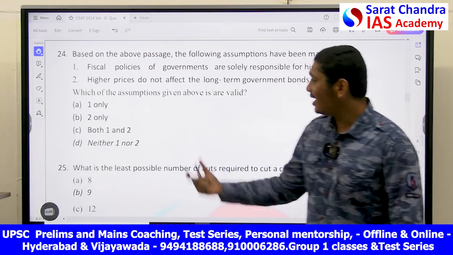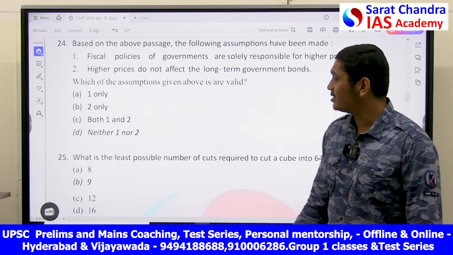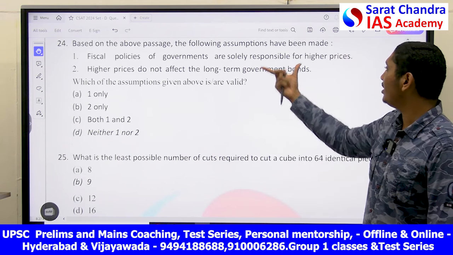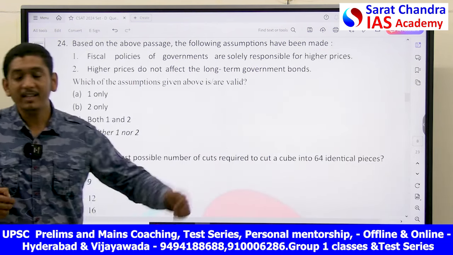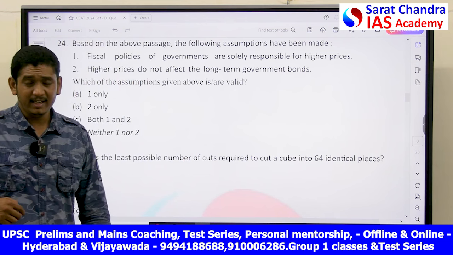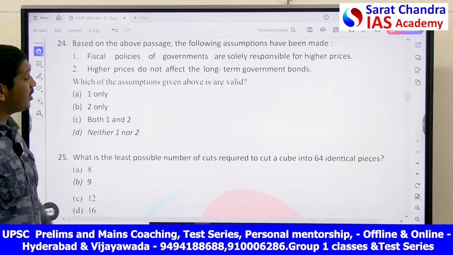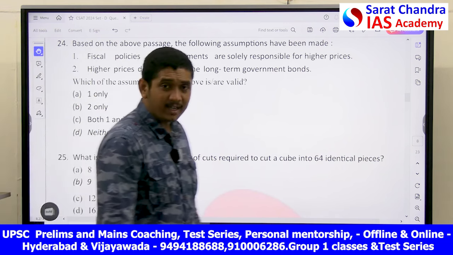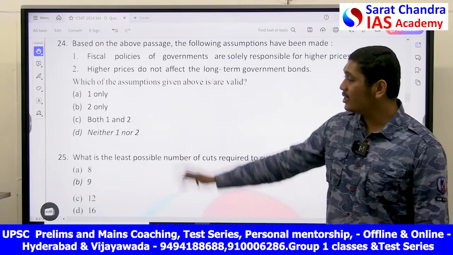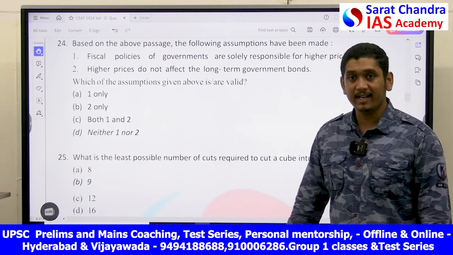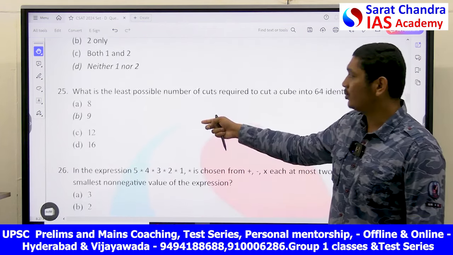Assumption is, again I am telling you, what the author has taken, the stand of the author for which he is writing this passage. Fiscal policies of government are solely responsible for higher prices. No, higher prices are based on a lot of things. But nowhere in the passage he said about that. He said we have to manage it. He was talking about a relationship, not about that. Higher prices do not affect the long-term government bonds. They do affect. Even this is not right. These are not the assumptions he has made. So both the statements are incorrect in this case. Neither 1 nor 2 is valid. The answer is neither 1 nor 2.